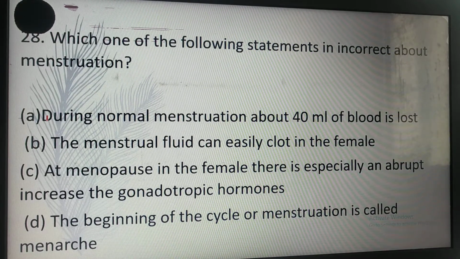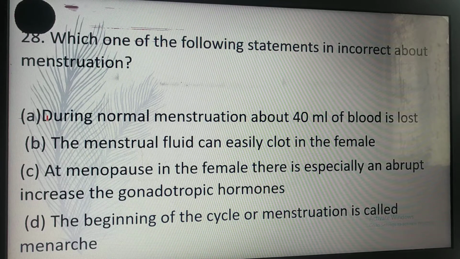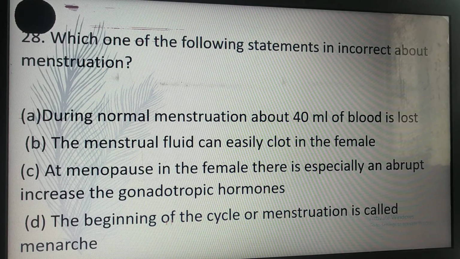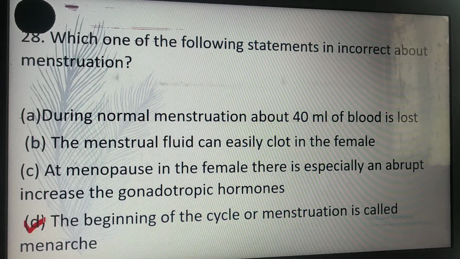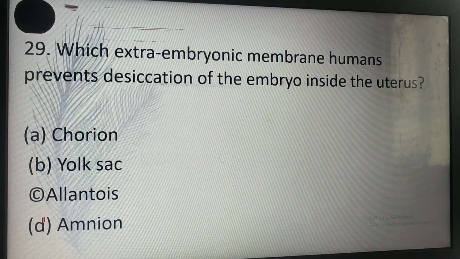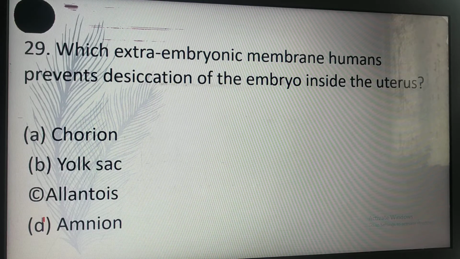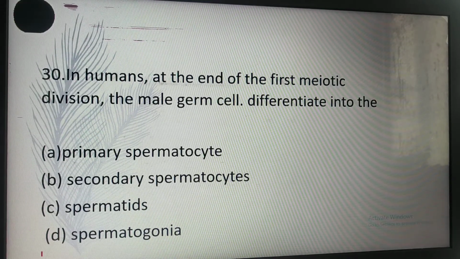Which one of the following statements is correct about menstruation? The beginning of the cycle or menstruation is called menarche. No, this is incorrect, because menopause is called the end of the menstruation cycle. Which extraembryonic membrane prevents desiccation of the embryo inside the uterus? This is the amnion. Amnion is the correct answer for this.